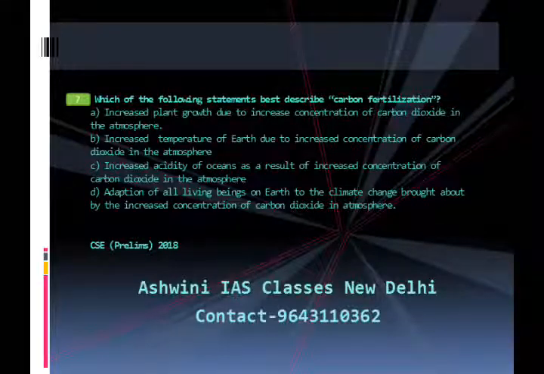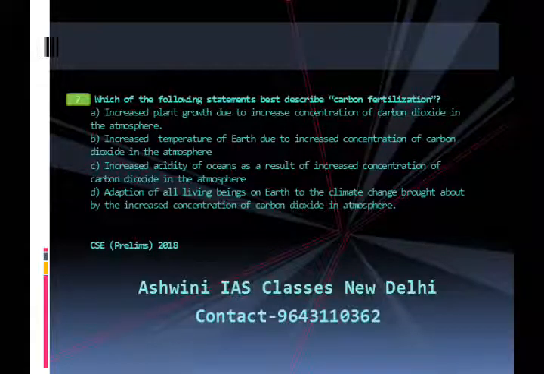C. Increased acidity of oceans as a result of increased concentration of carbon dioxide in the atmosphere. D. Adaptation of all living beings on Earth to the climate change brought about by the increased concentration of carbon dioxide in the atmosphere. This question appeared in Civil Services Examination 2018. The answer is A, that is increased plant growth due to increased concentration of carbon dioxide in the atmosphere. A brief explanation of this answer.